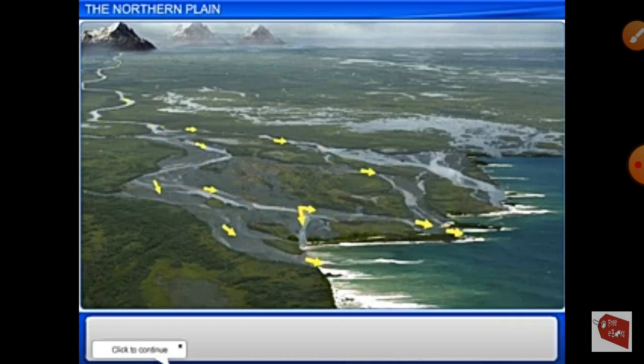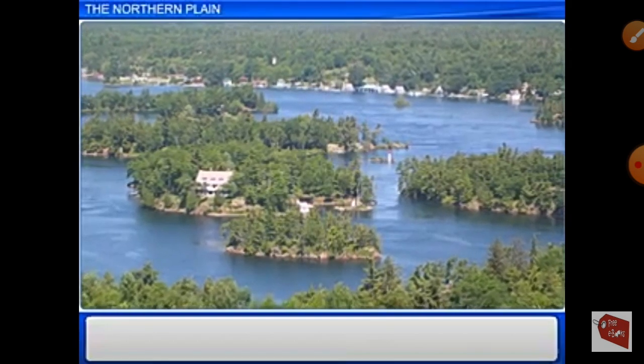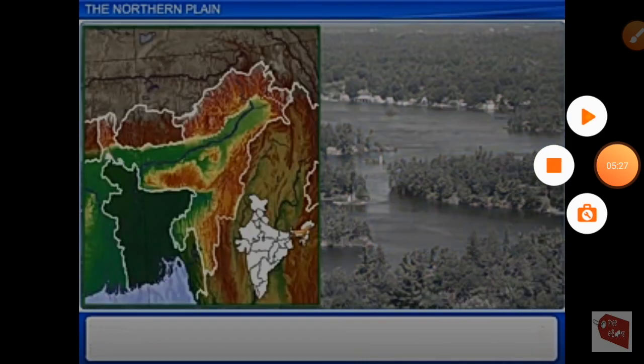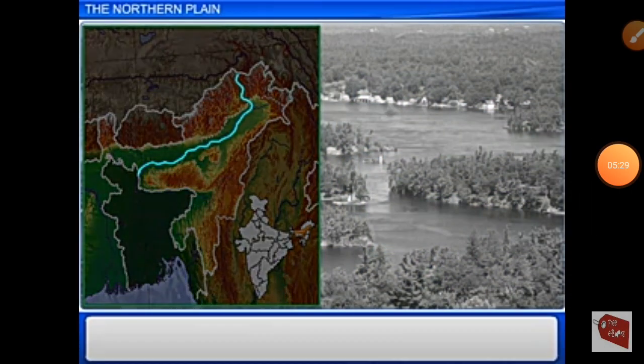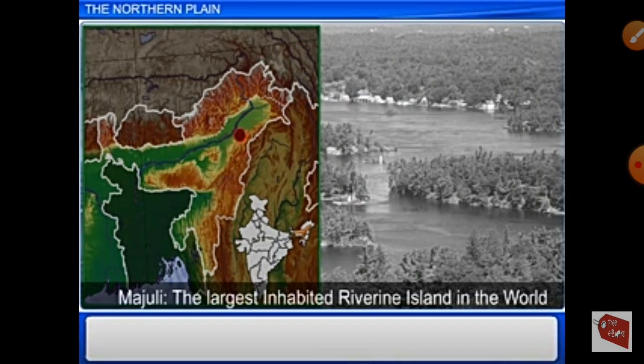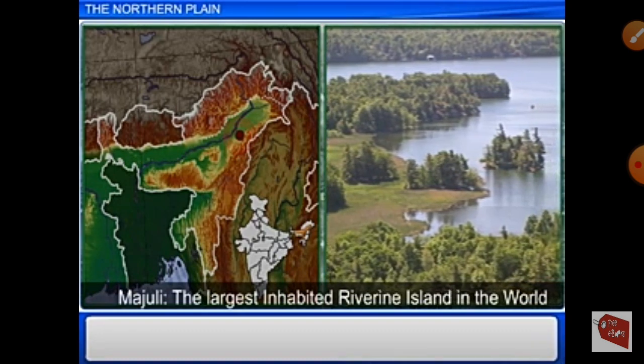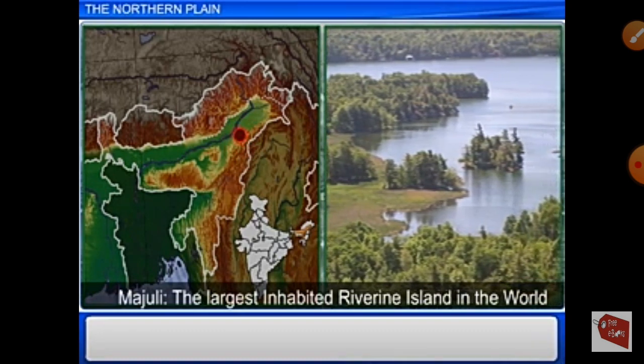These deposits create riverine islands. For example, the Brahmaputra river going through Assam formed an island called Majuli, the largest inhabited river island in the world.